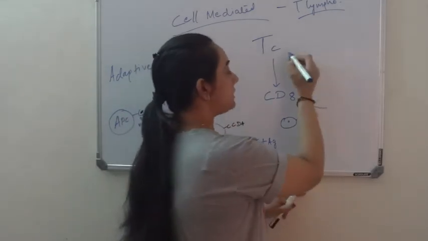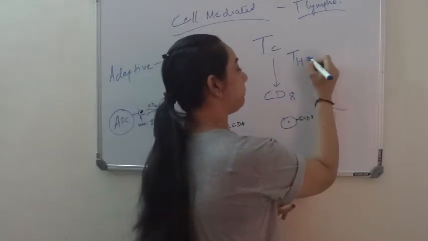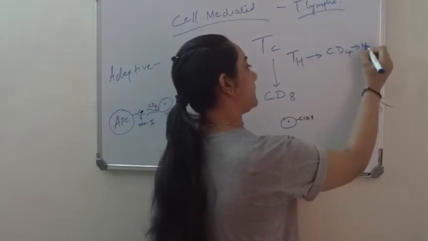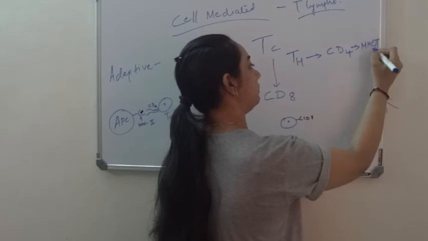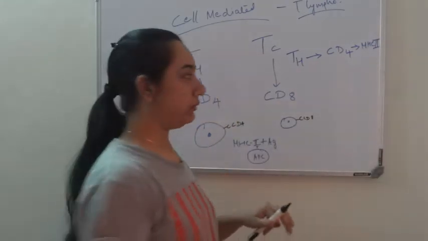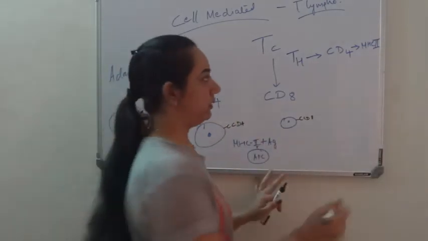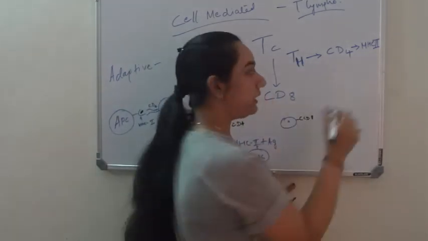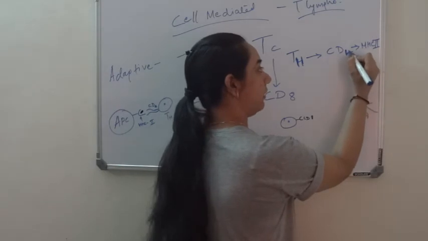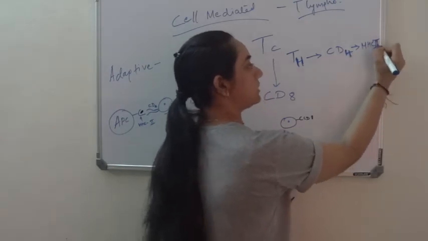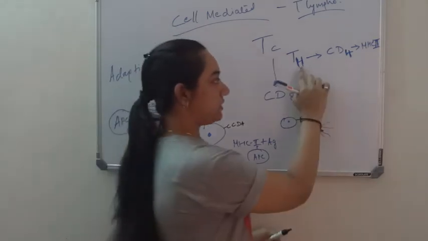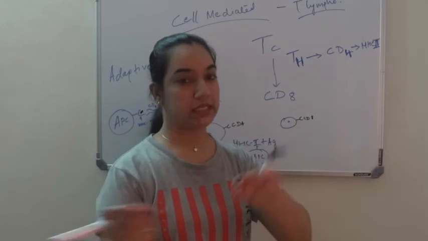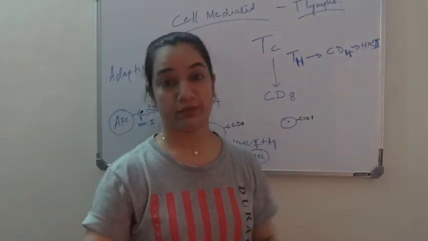How I remember this: T helper cell has CD4, can recognize MHC class 2. How do I remember? H has two lines, 4 has two lines, MHC class 2 has two lines. That's how I remember. So the remaining is of course TC, which has CD8, and that would bind to MHC class 1.